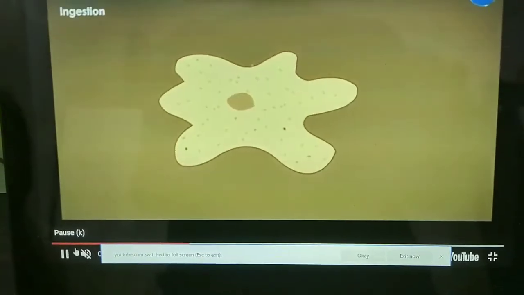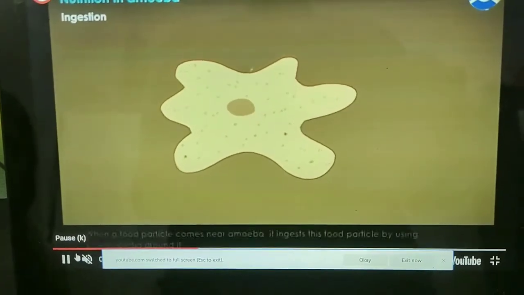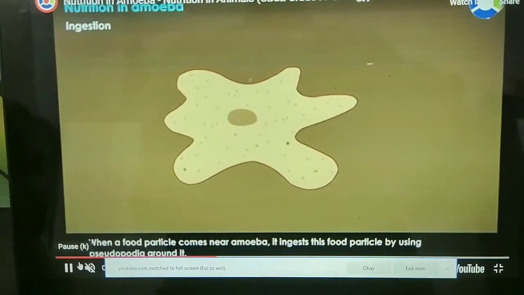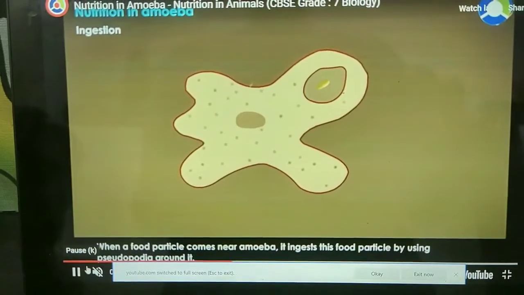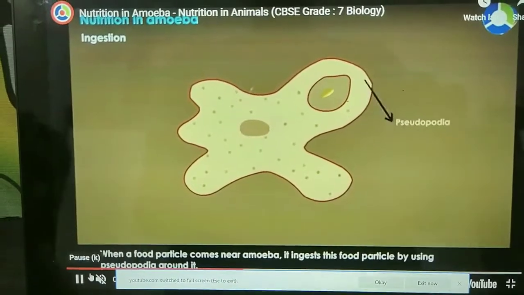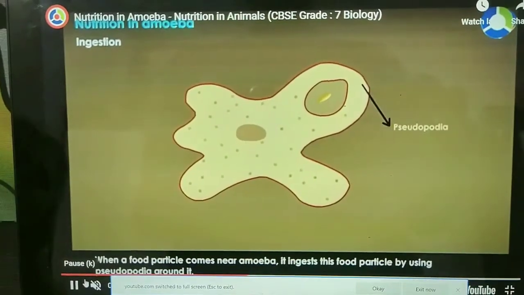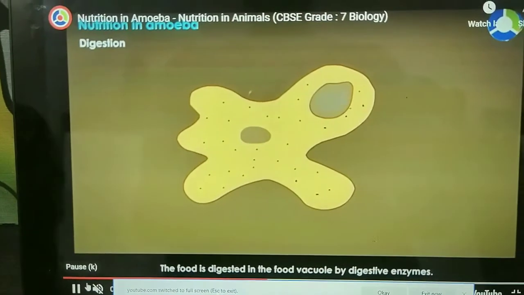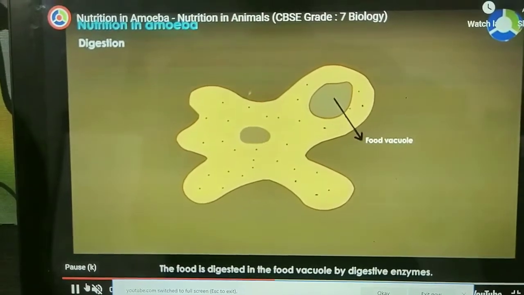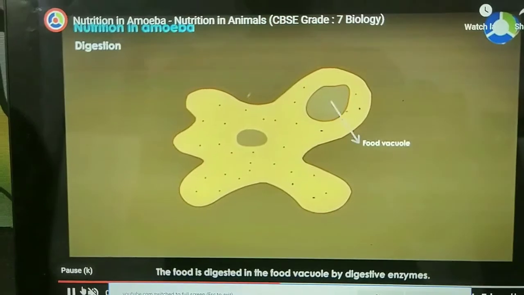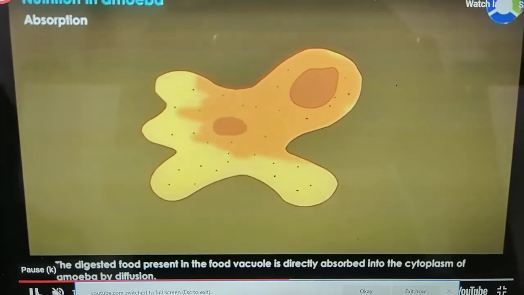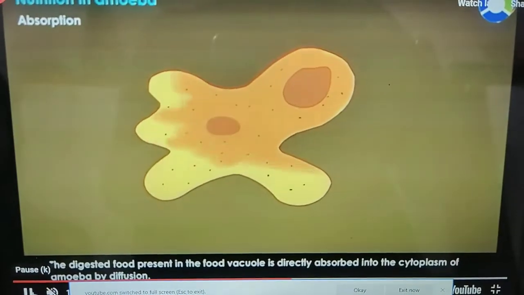So first is ingestion, the process of taking food inside the body with the help of pseudopodia. Pseudopodia make the food vacuole. Inside this food vacuole, complex substances are broken down into simpler ones, which then diffuse into the cytoplasm.